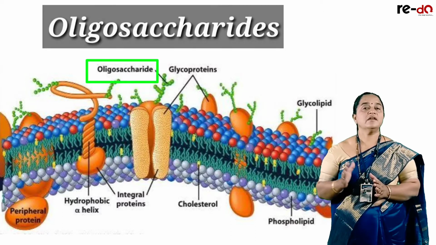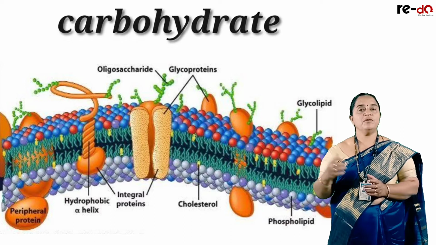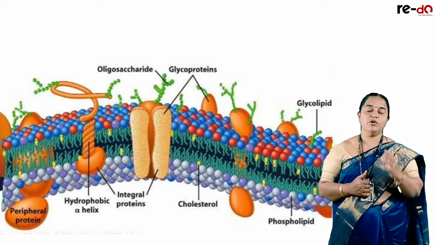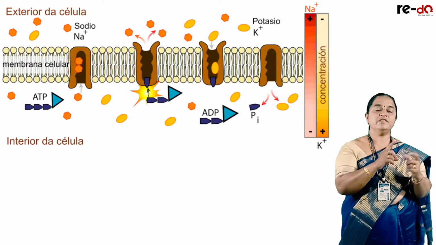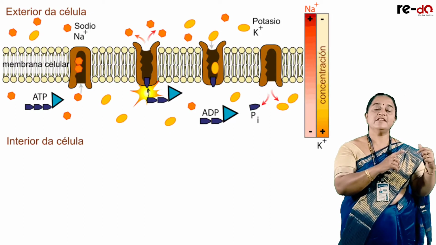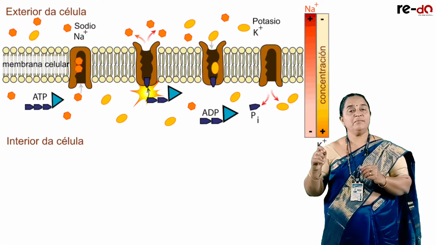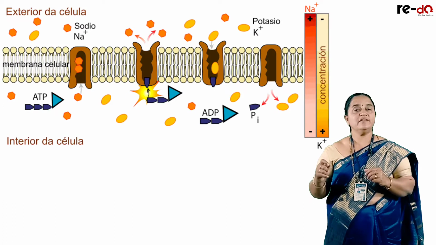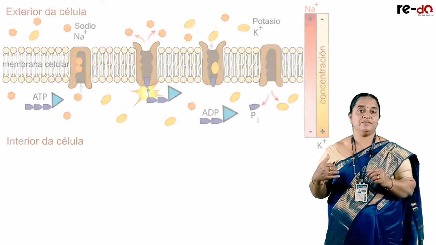Oligosaccharide is a carbohydrate which always attracts water soluble molecules. So whatever molecule wants to enter has to bind to the oligosaccharide, and then surface carrier proteins will bring them. These are extrinsic. They will bring them to the intrinsic proteins, and then intrinsic proteins allow these molecules to pass through.